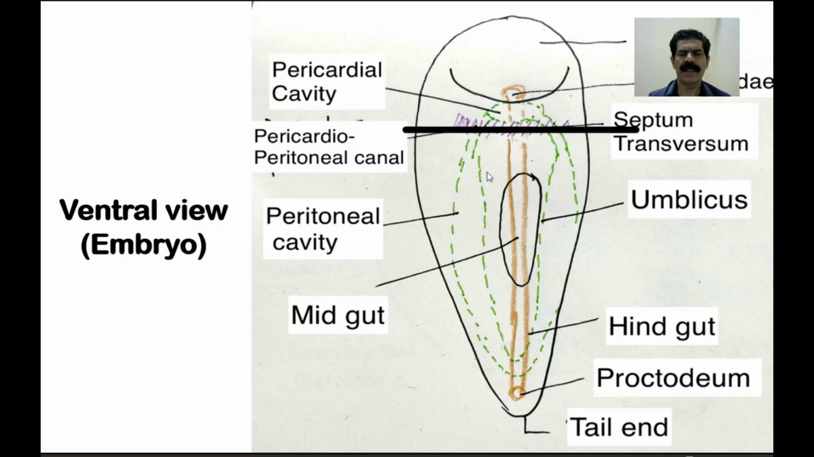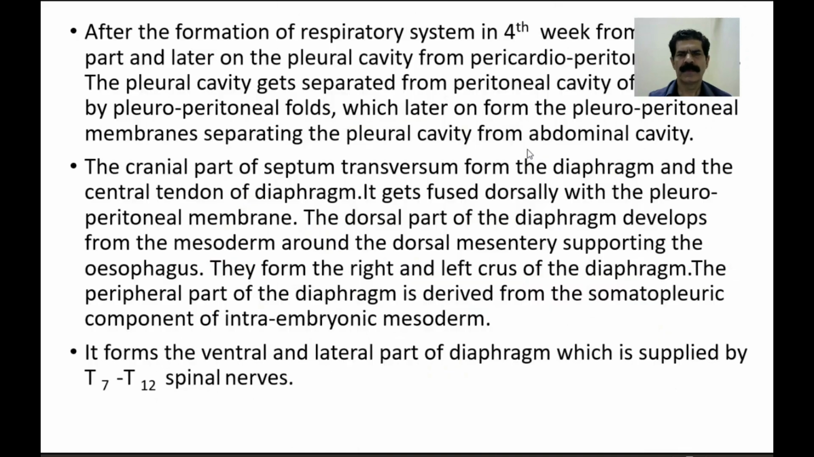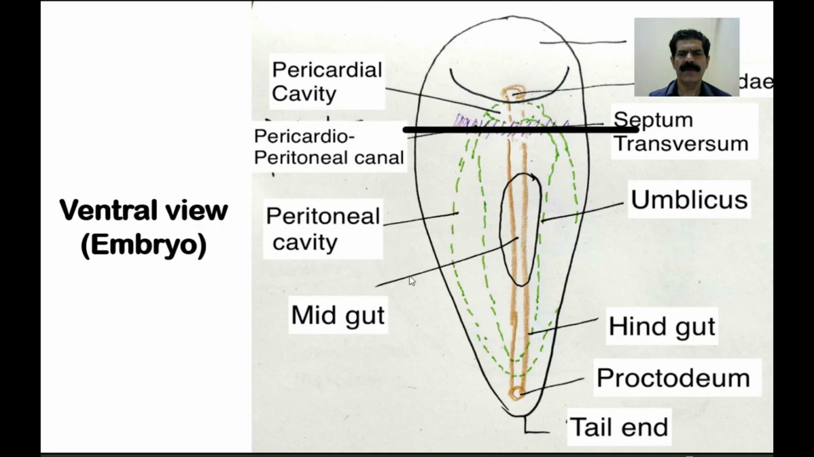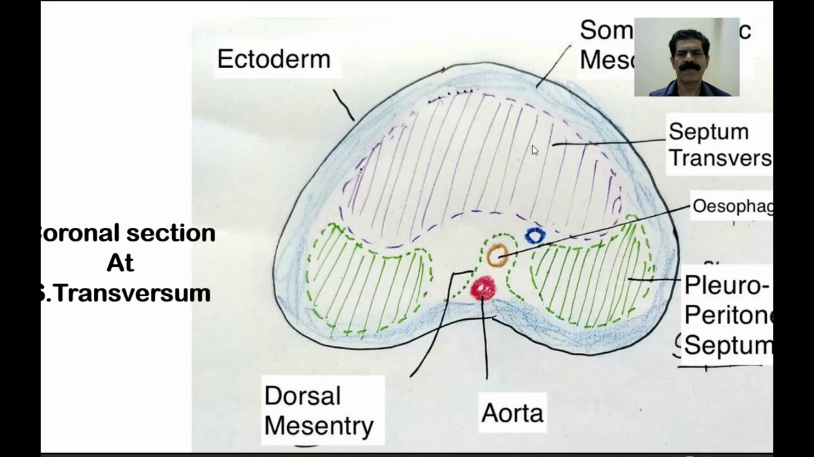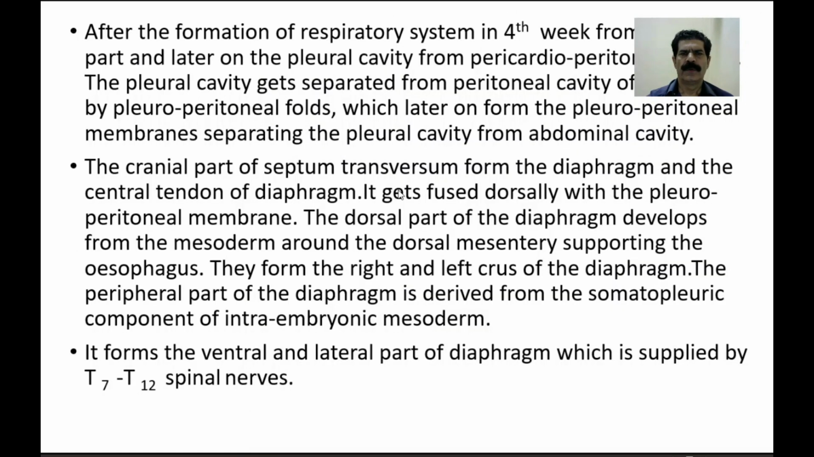So in order to understand the embryology, we have to take the three-dimensional picture of the embryo, that is the lateral view or the sagittal section, and then we have to keep in mind the ventral view of the embryo, and third is the sectional view, that if we cut this embryo anywhere transversely, this is the coronal section of this part. So the cranial part